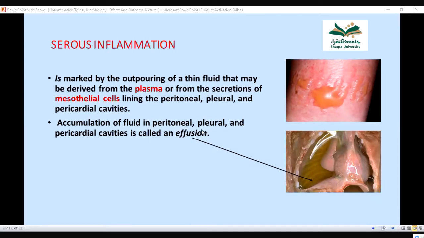Accumulation of fluid in the peritoneal, pleural, and pericardial cavity. Similarly, fluid can accumulate in the peritoneal cavity, the pleural cavity, and the pericardial cavity. Medically, we use a term for that. In the peritoneal cavity, we call that peritoneal effusion. Pleural, we call pleural effusion. Similarly, pericardial effusion.